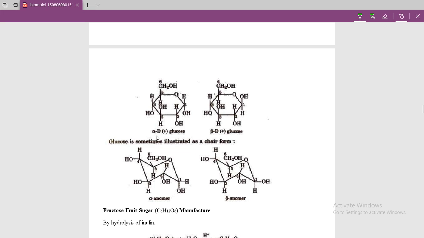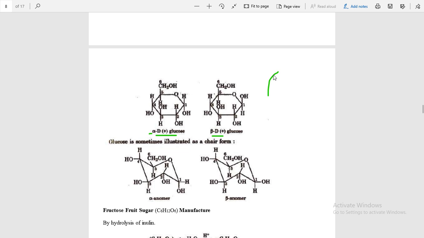This is the beta. This one is alpha D glucose and this one is beta D glucose. The cyclic structure of glucose is compared with pyranose. Pyranose, the structure of pyranose, how will I draw it here? You will see in the book the cyclic structure of pyran.